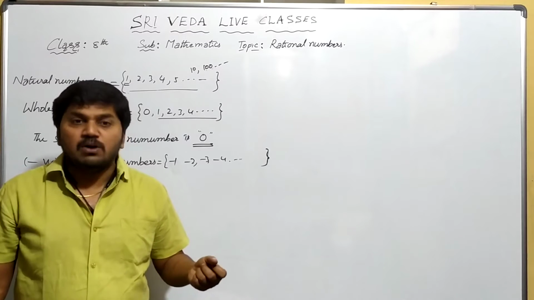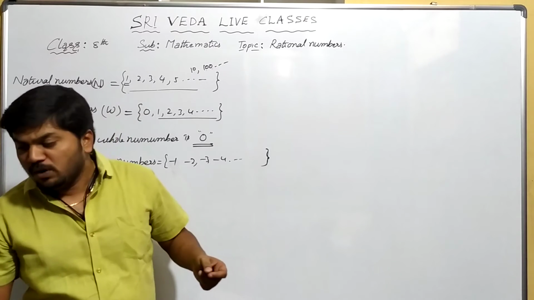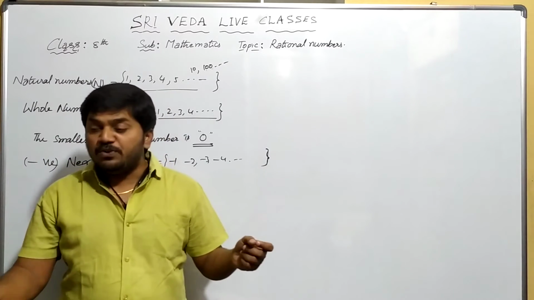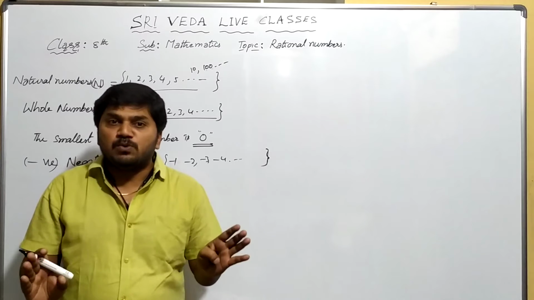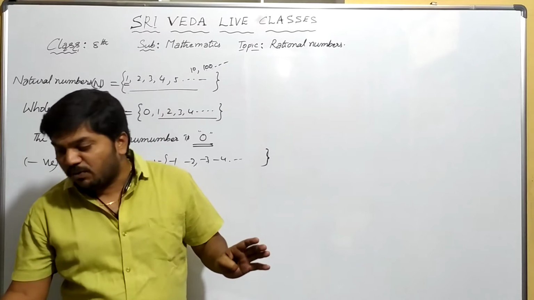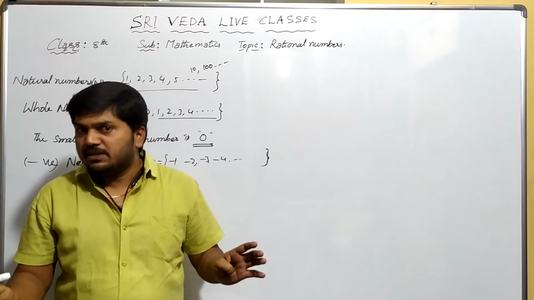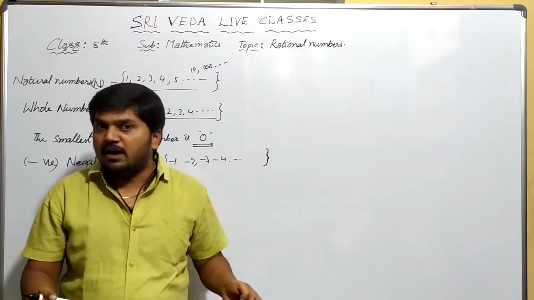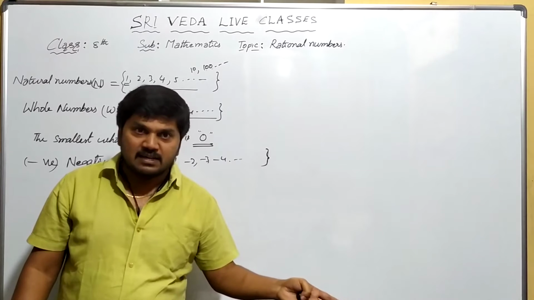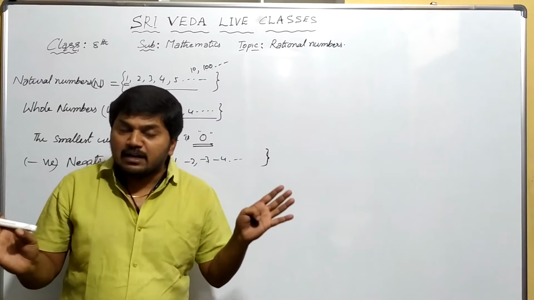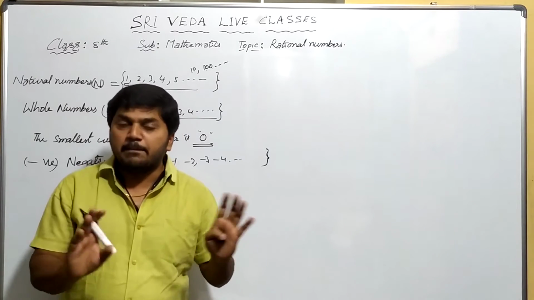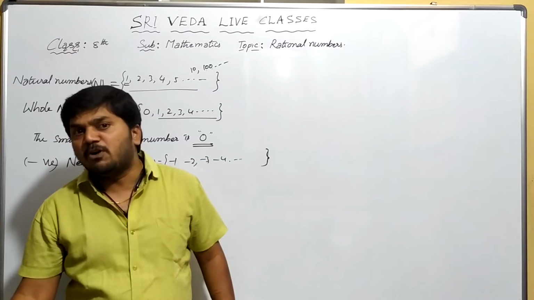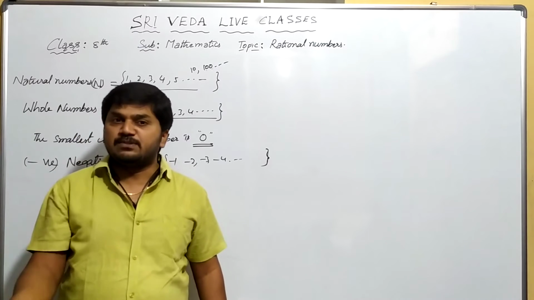Understood now? You are taking 1 rupee and your friend is taking 10 rupees. So which is more in debt? 1 rupee is a very small number, right? 1 is a small number and 10 is a bigger number, right? So compared to that, if we compare the negative numbers, which is the smallest one? That is the biggest one.